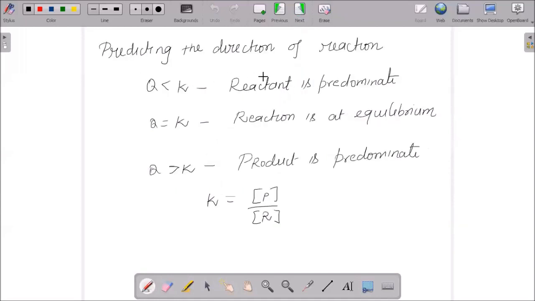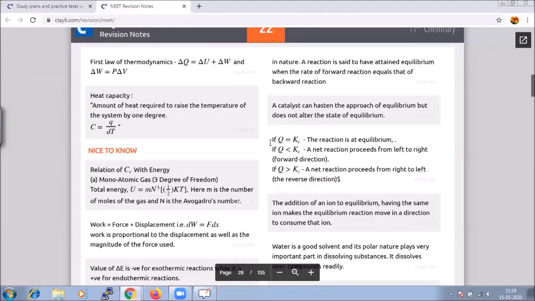And the value of K is also useful in predicting the direction of the reaction. How do we predict the direction? We have the values Q and K. If Q is less than Kc, the reaction is going to proceed from left to right, that is, the forward direction.